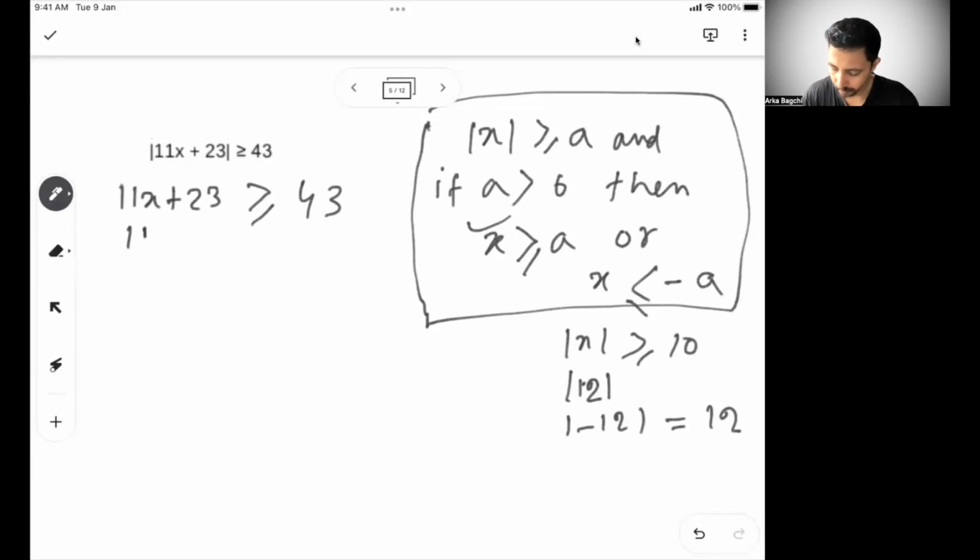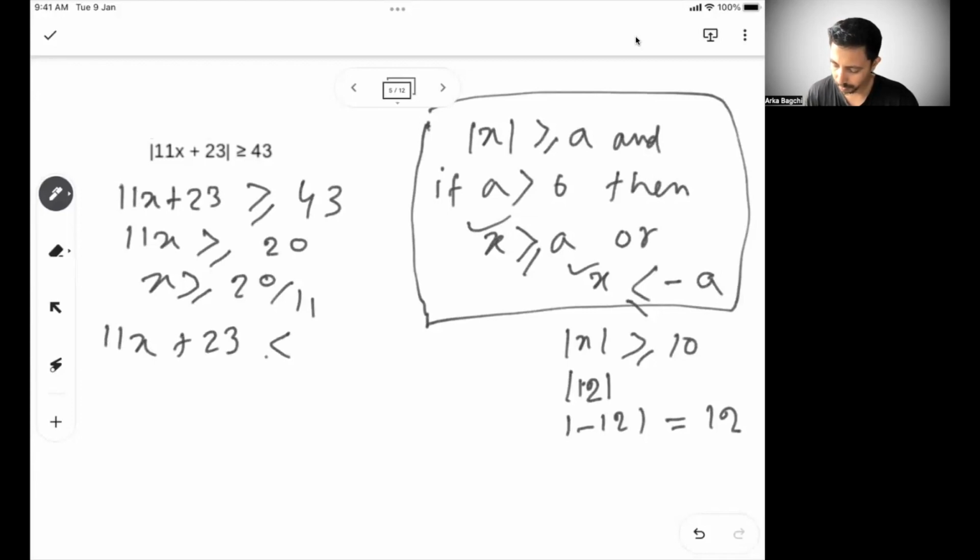So from here we can write 11x must be greater than or equal to 20, or x must be greater than or equal to 20 by 11. Right? In the second scenario, what we need to write is 11x plus 23 to be less than or equal to minus 43. And from here, we can say 11x must be less than or equal to minus 66. If 23 goes to that side, it will become minus 66, or x less than or equal to minus 6.